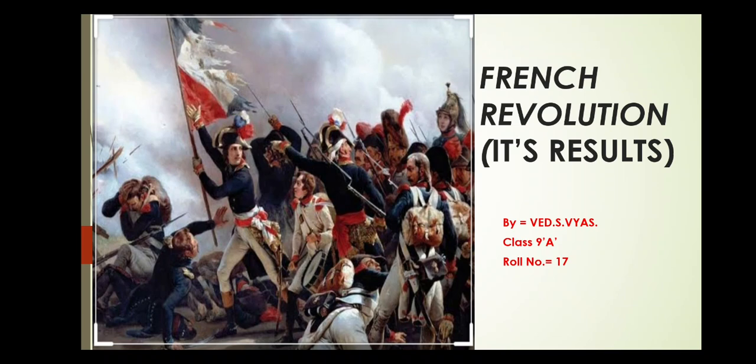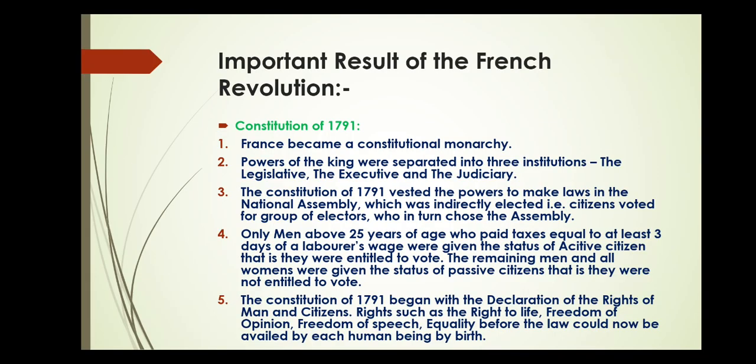My subtopic in the chapter French Revolution is results of the French Revolution. Important result of the French Revolution: Constitution of 1791. First, France became a constitutional monarchy. Second, powers of the king were separated into three institutions: the legislative, the executive, and the judiciary.